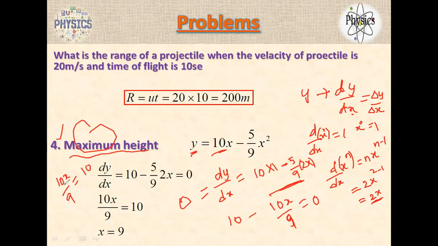You can also cancel 10 and 10 on both sides, because you can cancel numerators. 10 by 1 equals 10 by 9 times x, so 10 and 10 cancel, and now x is equal to 9. Or you can do cross multiplication, 90 by 10. You get the same thing.